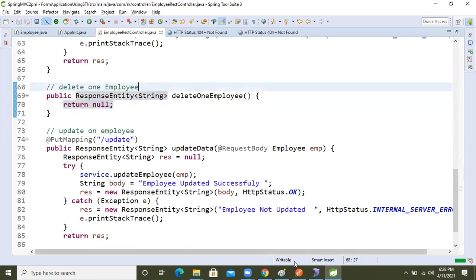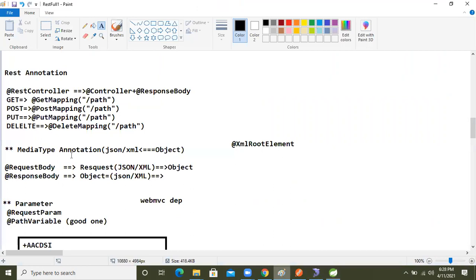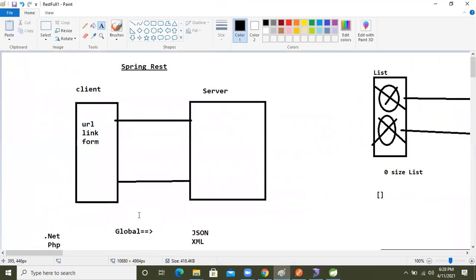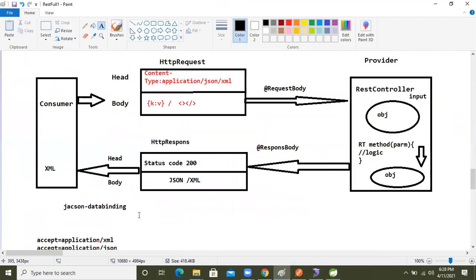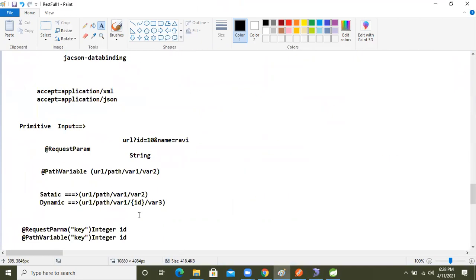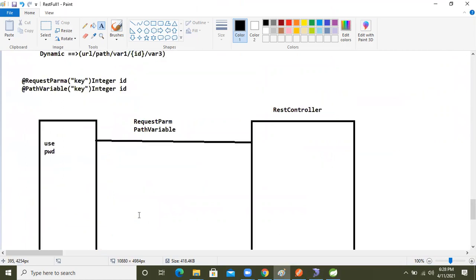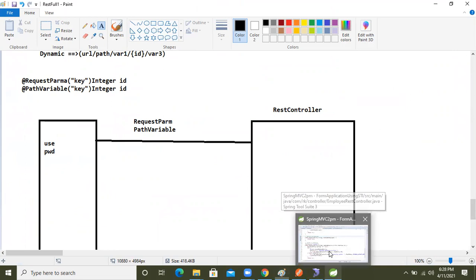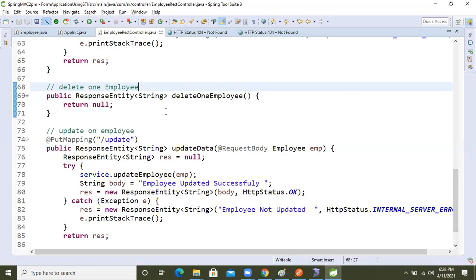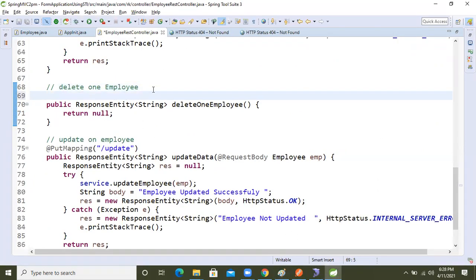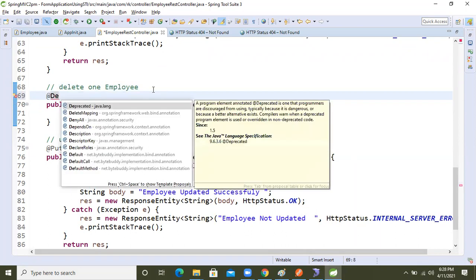Here still only one annotation is left, guys. Which one? Delete mapping. Except that, all the annotations I used in the application from morning onward, 2 p.m. onward, whatever explanation is going on is based on these annotations only. So these annotations are used in real time also. Another one is at the rate delete mapping.